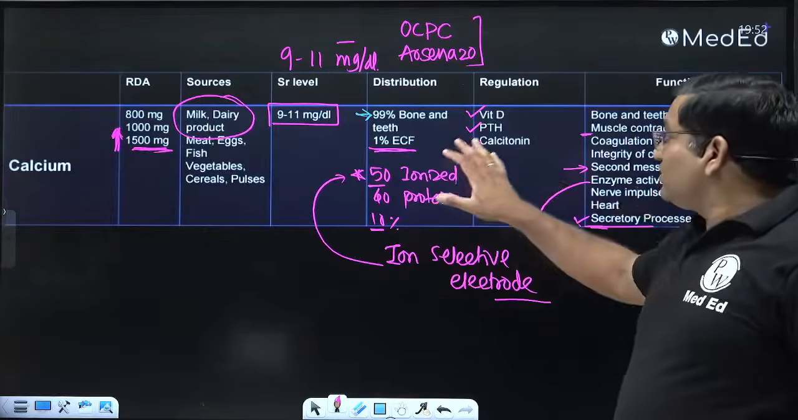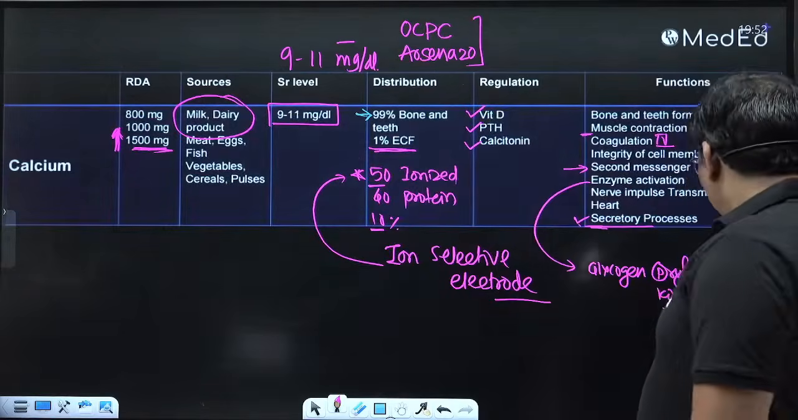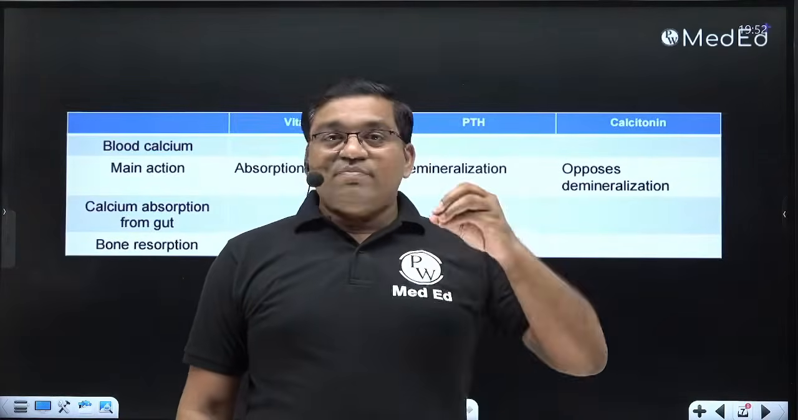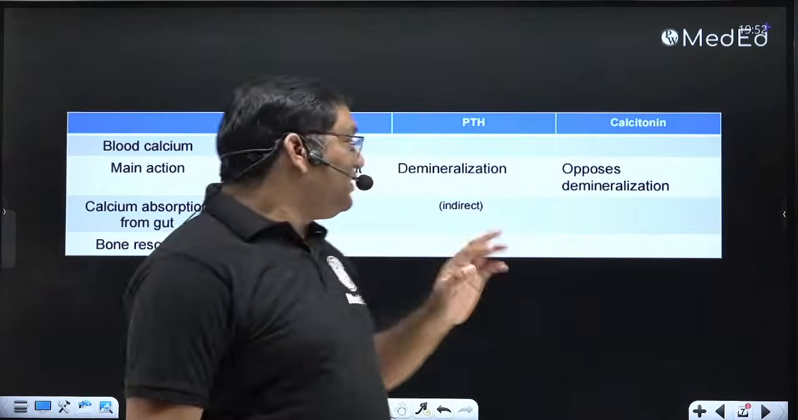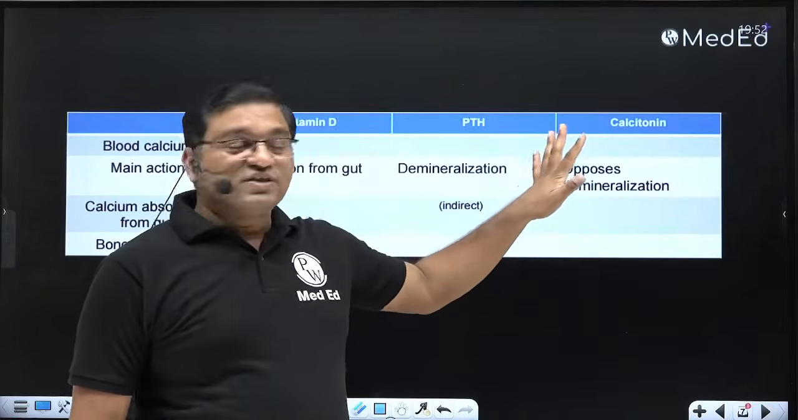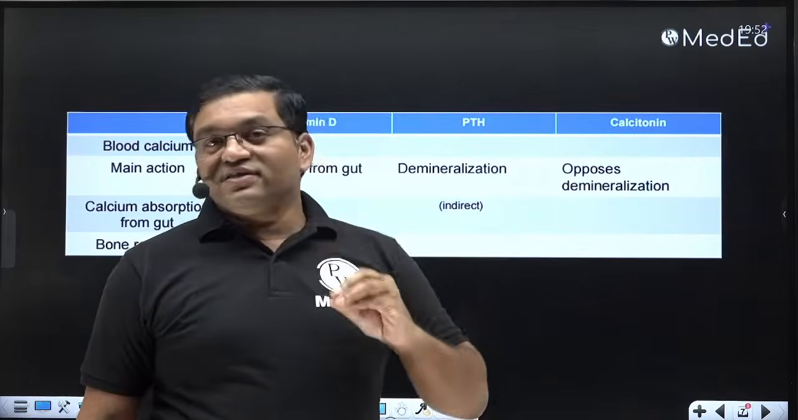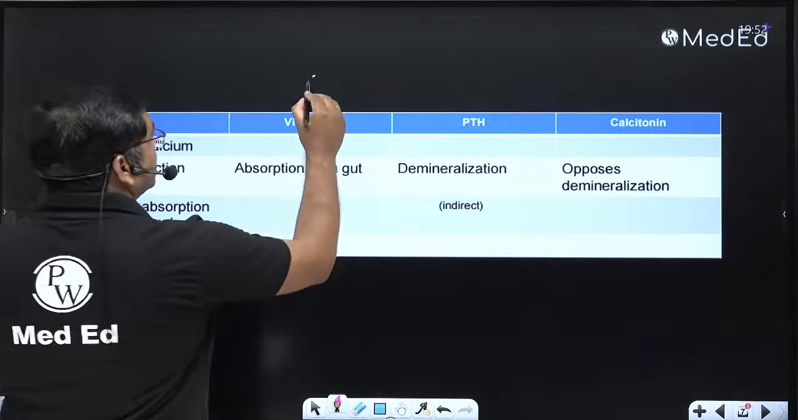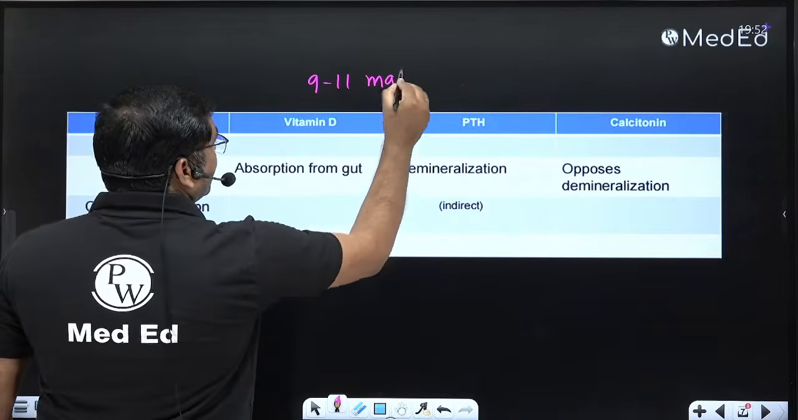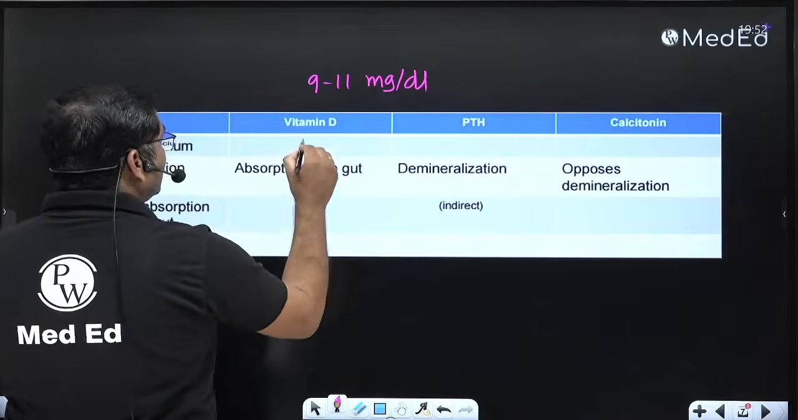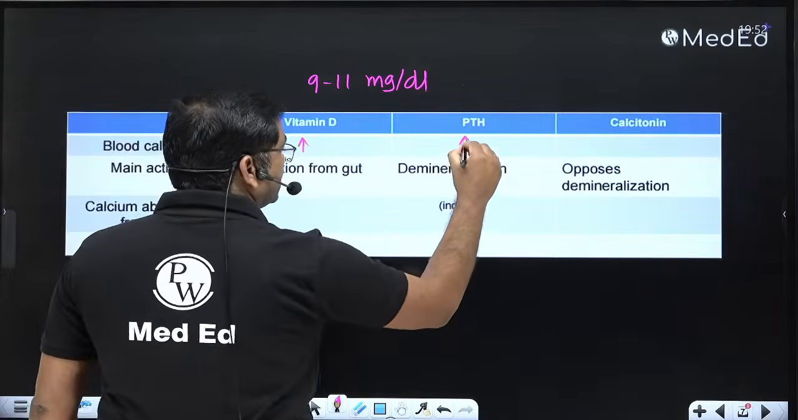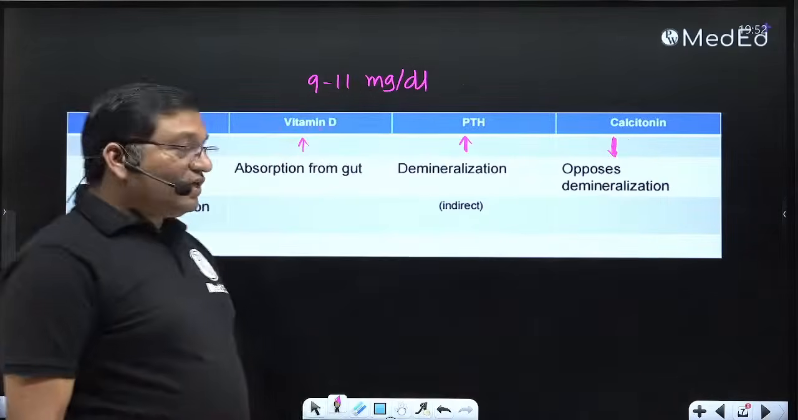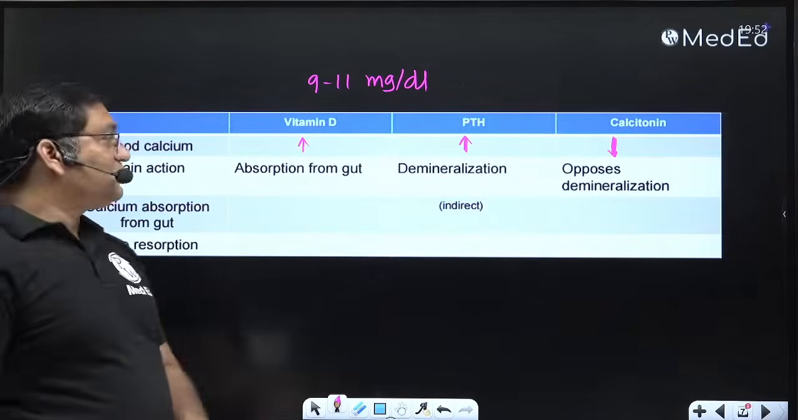Now, how is the calcium level regulated in our body? So there are three hormones which are important in regulation of calcium in our body, that is vitamin D, parathyroid hormone, and the calcitonin. So vitamin D and parathyroid hormone increase the serum calcium level, while calcitonin decreases the serum calcium level. Now see, blood calcium level normal range is 9 to 11 milligram per deciliter. So vitamin D increases the serum calcium level, parathyroid hormone increases the serum calcium level, and the calcitonin decreases the serum calcium level.